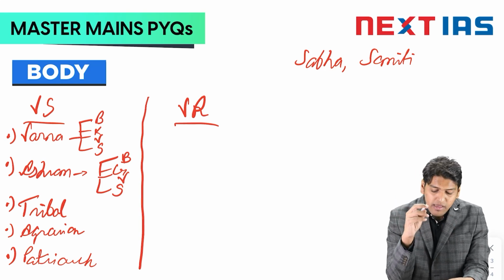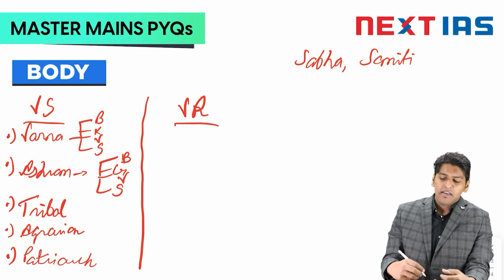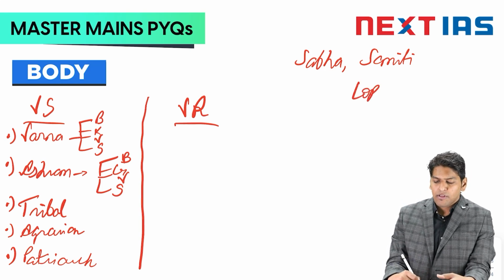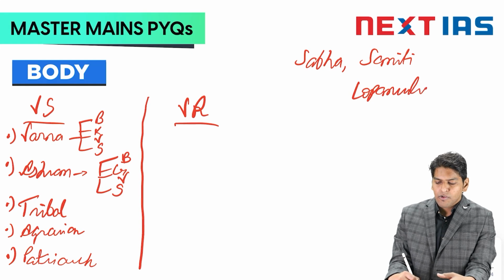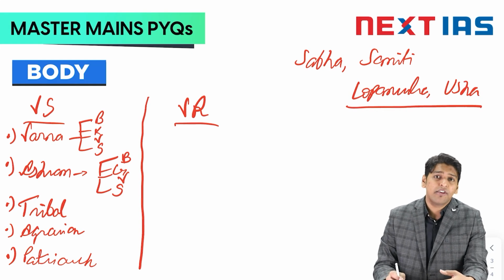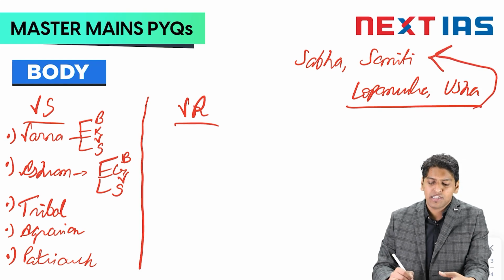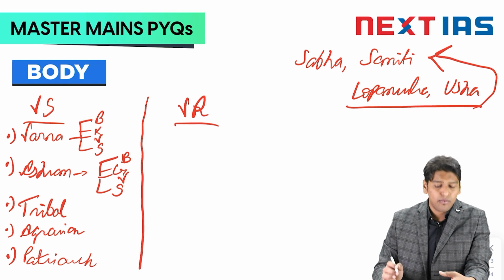Earlier, women played an equally important role. Women like Lopamudra and Usha had even composed hymns for the Rigveda. But later the participation of women in social structures like Sabha and Samiti came down.